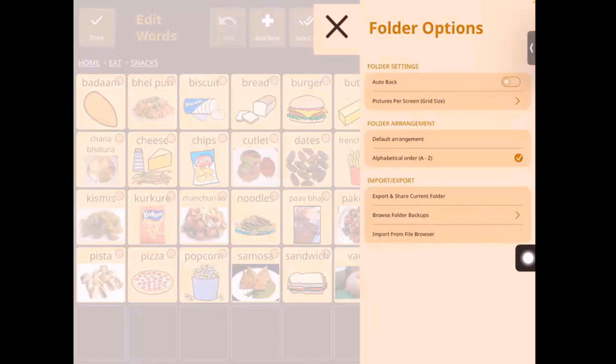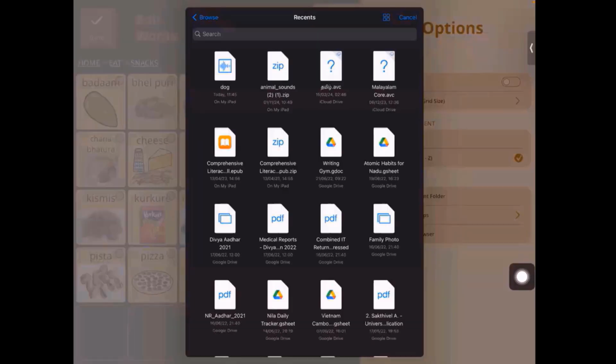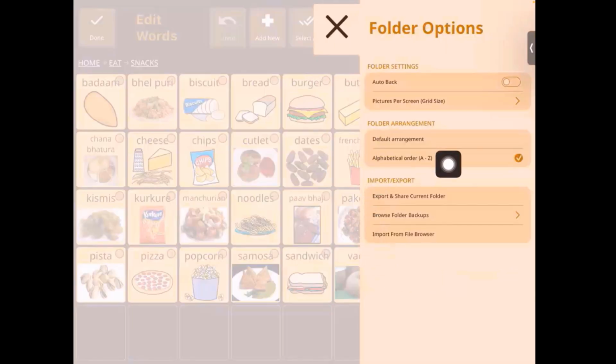So let's say somebody has sent you a folder, you have added it to your device, then you can go and access that using the import option. So we click on that, then it takes you to your device files, from where you can select one of the folder backups and then add that to your screen, right? So there's a few options over here for import and export.